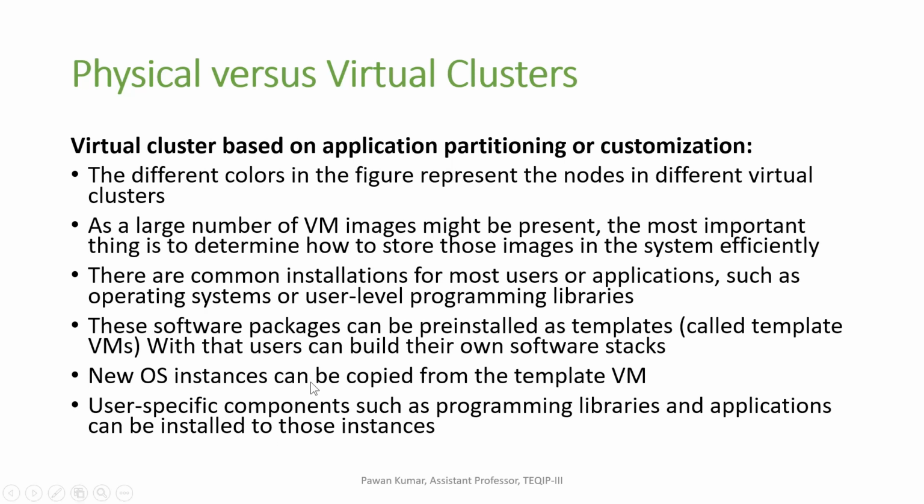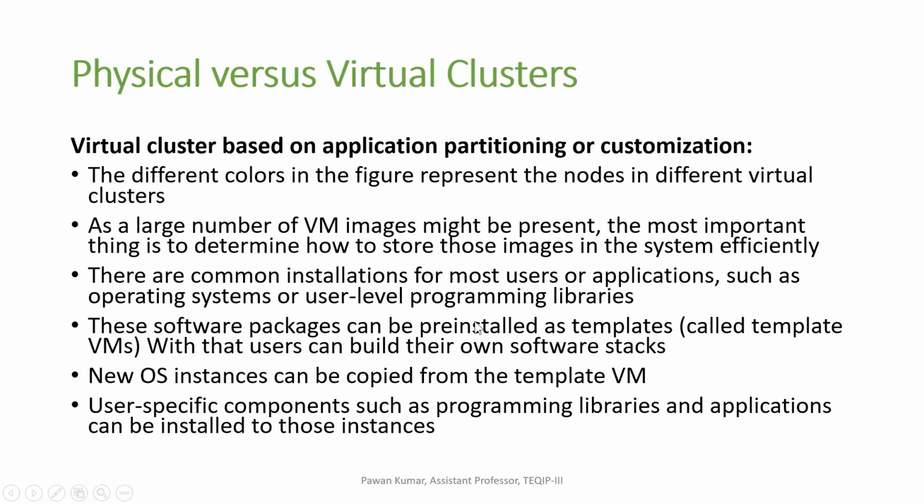These are common installations for most users or applications, such as the operating system or user level programming libraries. These software packages can be pre-installed as templates, and using that template we can get the functionalities after deployment. That means we are combining the operating system and required libraries in a single template, and that template can be used in a VM.